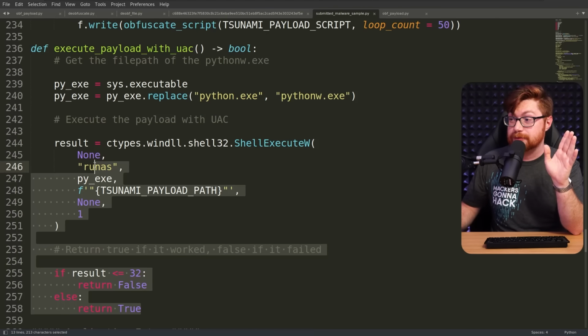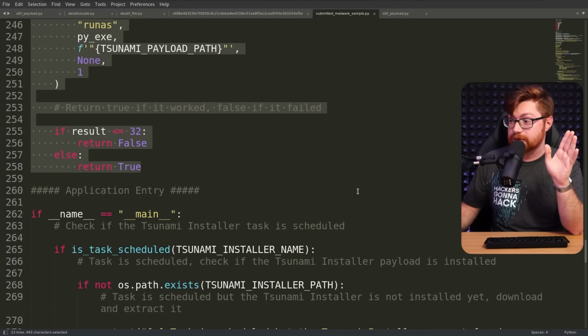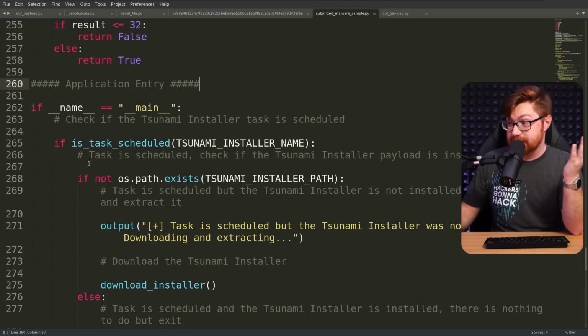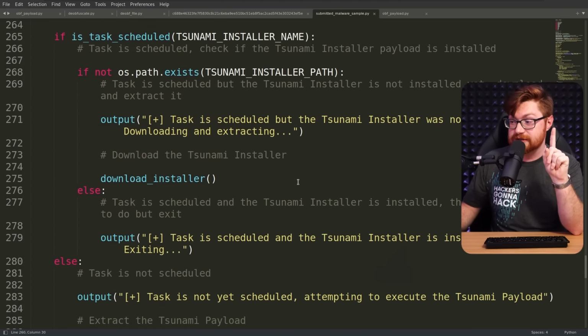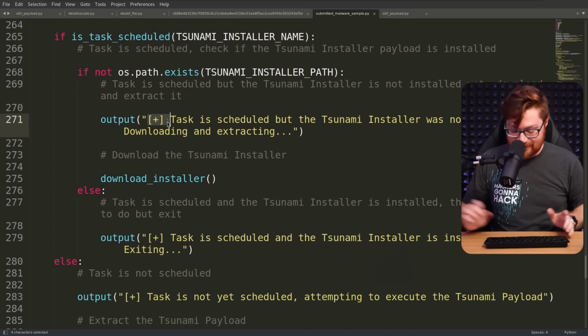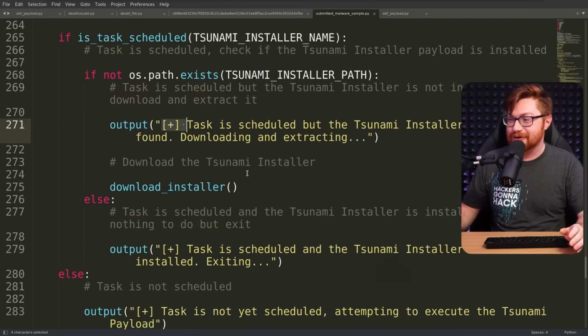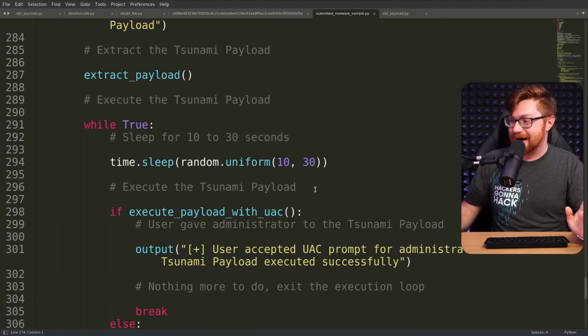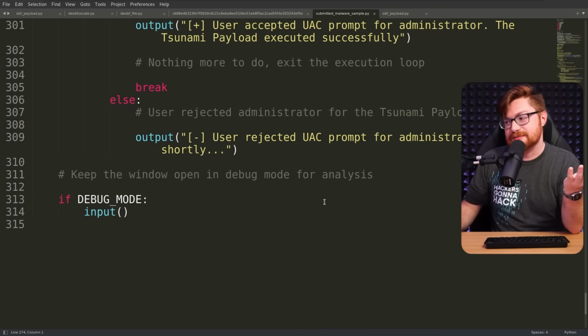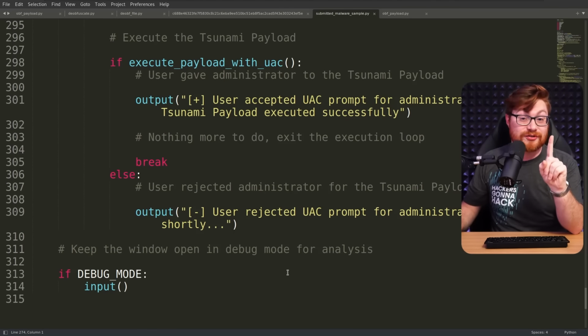Back to the payload that they saw just previously. That has a little bit of Boolean value there. Execute payload with UAC. And then it checks everything that it has already staged, nice and easy convenience functions for. And they have literally the exploit output where you use square braces and plus signs to look all neat. Oh, wow, that's slick. It's obviously evil, right? It's malware, right? That's not good, but it's cool to see it coming to life.